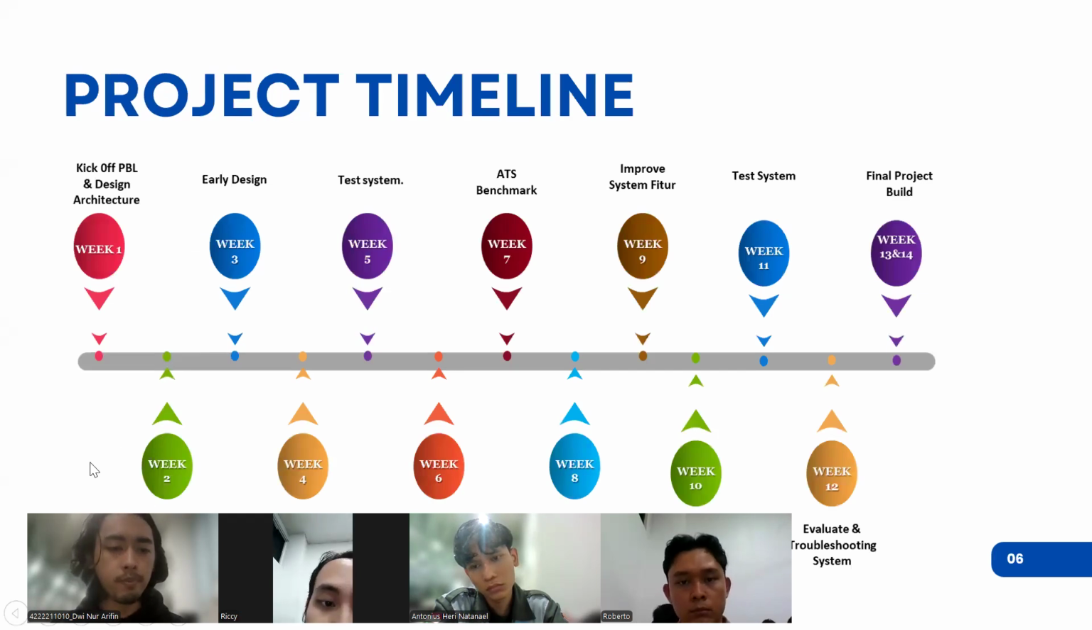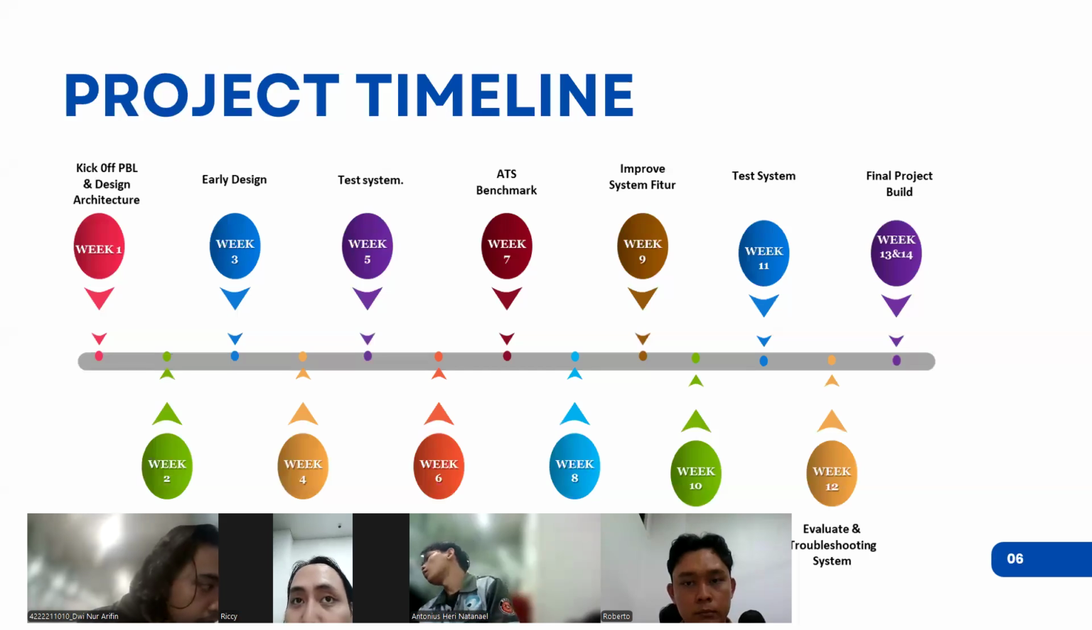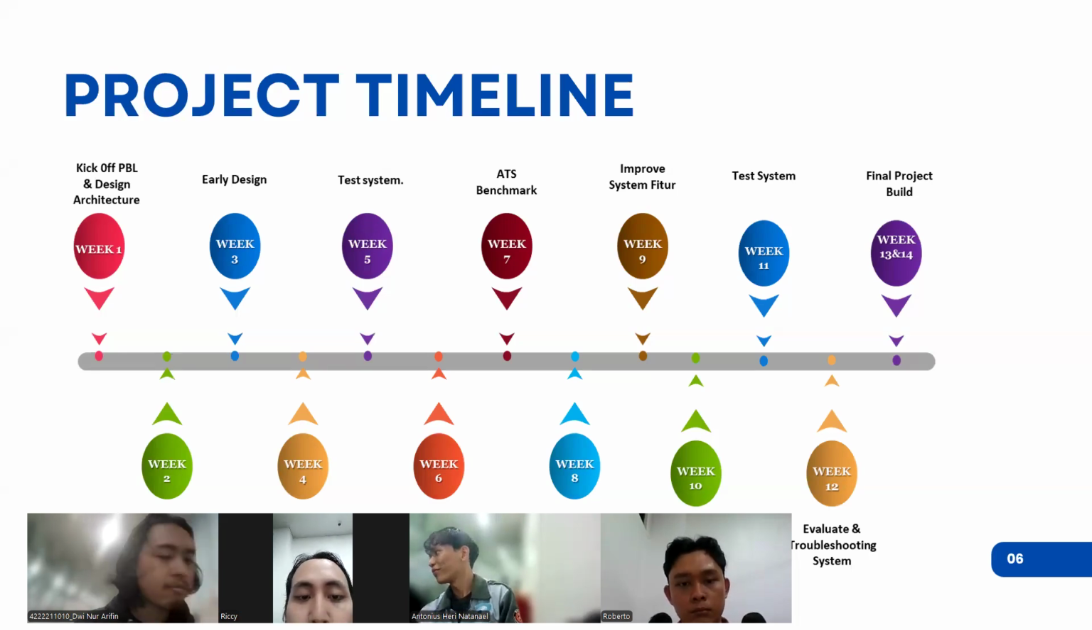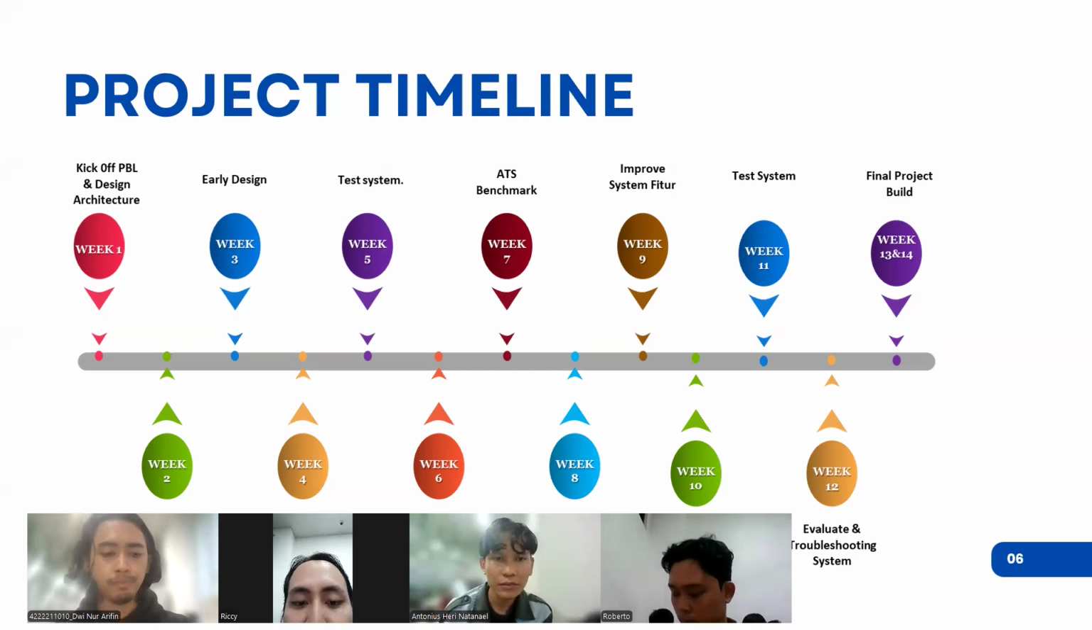Okay, now for the project timeline, we will start from week one where the kickoff and design accelerator will be accomplished. After that, next week we do brainstorming with our project manager, Mr. Eko. After our brainstorming, we will do our early design where we design our system, our HMI, and other stuff. After that, in week 4 we do the system implementation, where we will realize our early design.